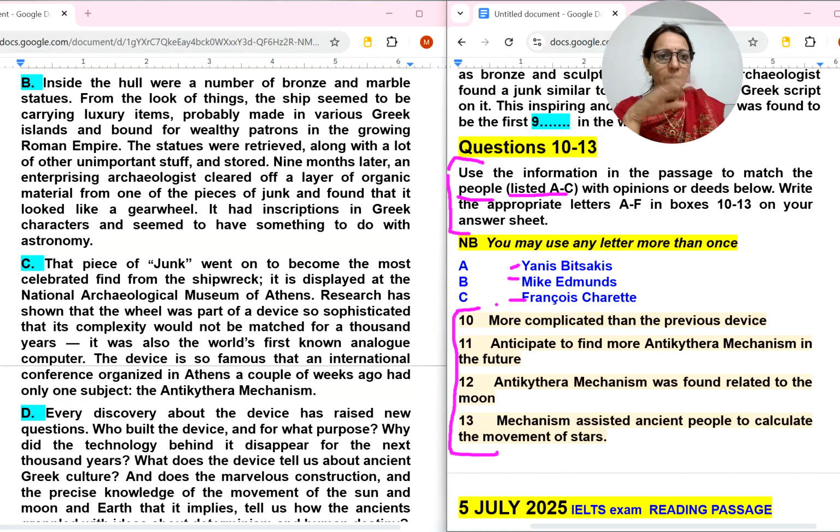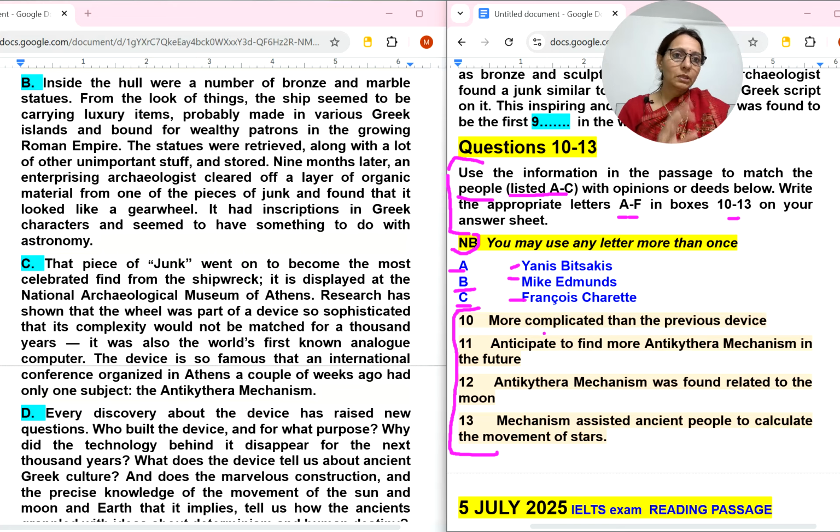So these are the persons, these are the experts you can say, and questions 10 to 13 are there, saying whatever they have said, their opinions. So write the appropriate letters A to C in boxes 10 to 13 on your answer sheet. So here NB is also given. So it is understood questions are 4 and persons' names are 3. So one person will come twice. Person's alphabet, not name. In the answer sheet we are not going to write the full name, only these alphabets we will write. Okay. So how will we do this list of people kind of question?